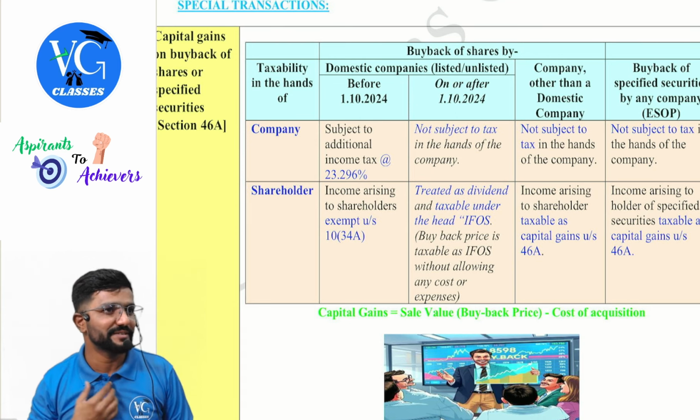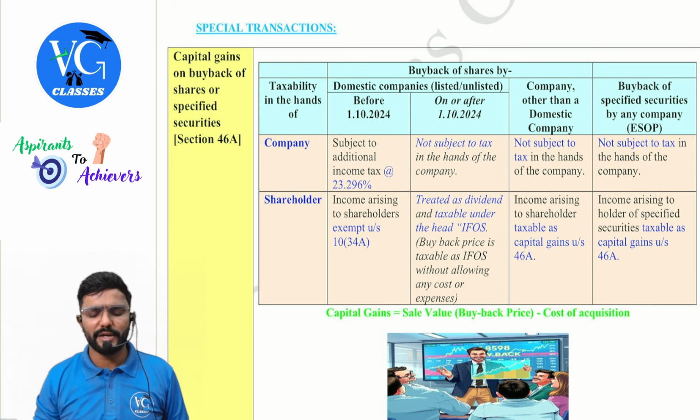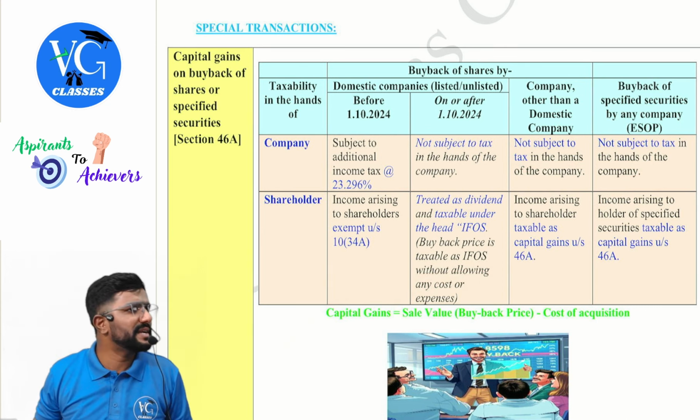Guys, please pay attention. First category of shares I will take: ESOP shares. Buyback of specified securities by any company, where specified security here means ESOP shares. It is taxable in the hands of the shareholder as capital gains income. For him, what will be the sale price? Buyback price, whatever price he has received from the company. And capital gains calculation will be as usual, whatever we have already discussed.